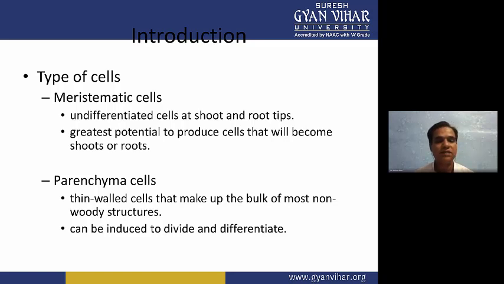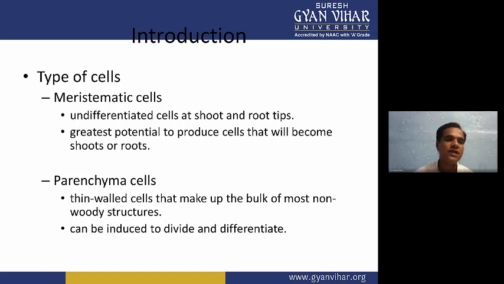Now, the second type of cells is parenchymatous cells. These cells are present in non-woody structures, and woody structures don't have these parenchymatous cells. They are very thin-walled cells. Their cell wall is very thin, so this type of cell is very soft. So mostly it is present in non-woody tissues. Okay, and they can be induced to divide and differentiate into many types of cells.